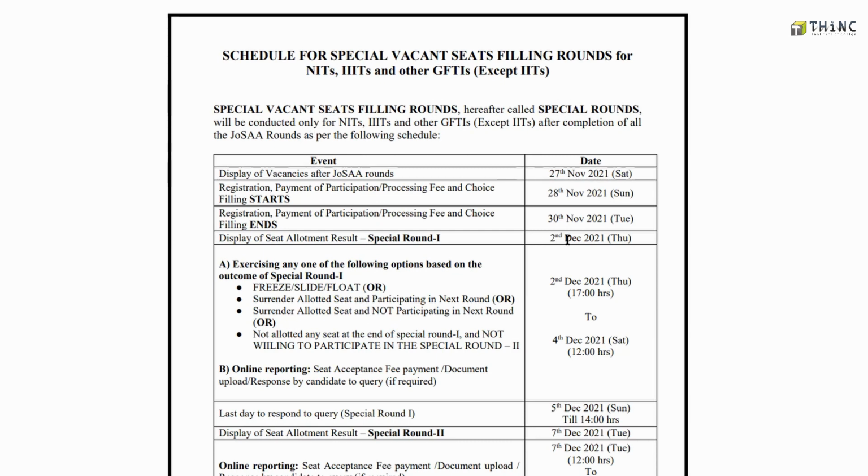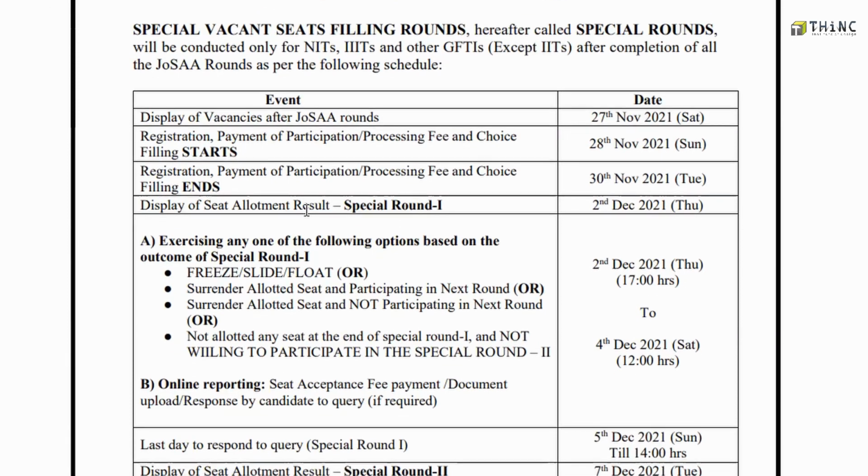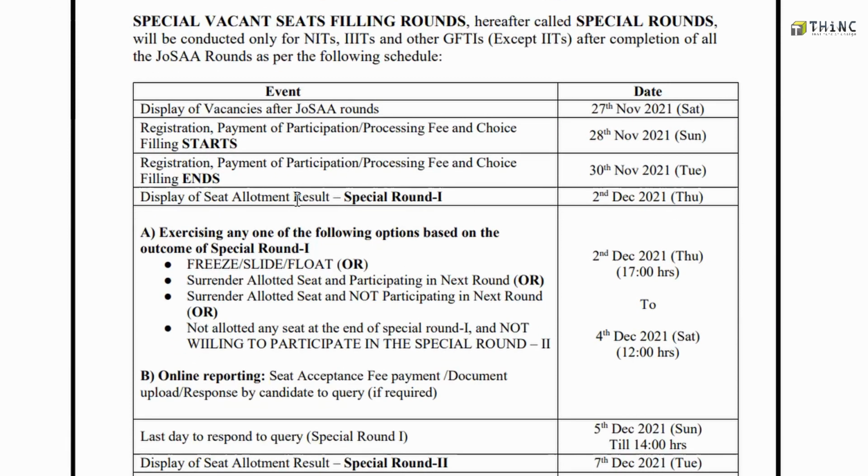Now let's have a look at the timeline of the admission process, the dates you have to remember before moving on. The registration, payment of participation fee and choice filling start on 28th November 2021, and the same will end on 30th November 2021. The display of the first round of seat allotment will start on 2nd December 2021.